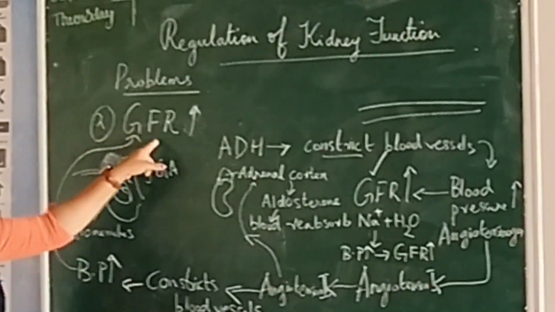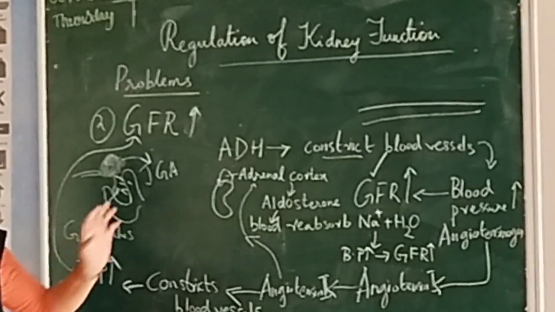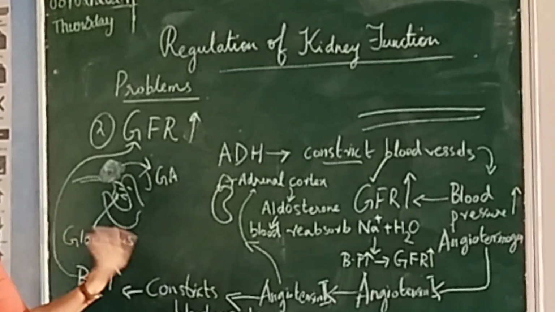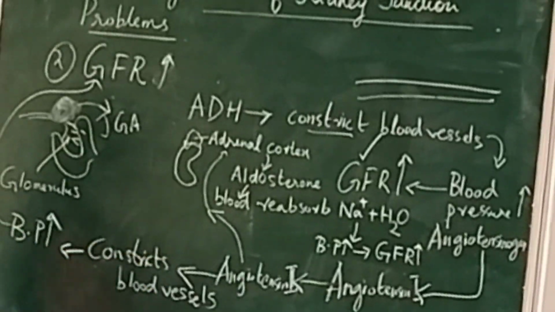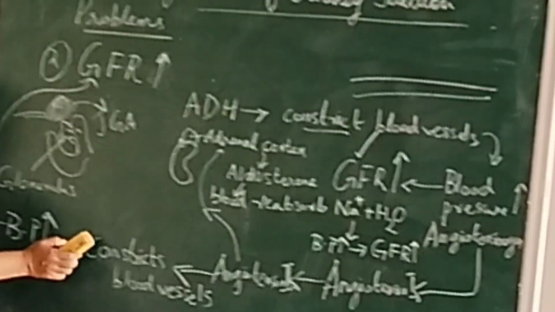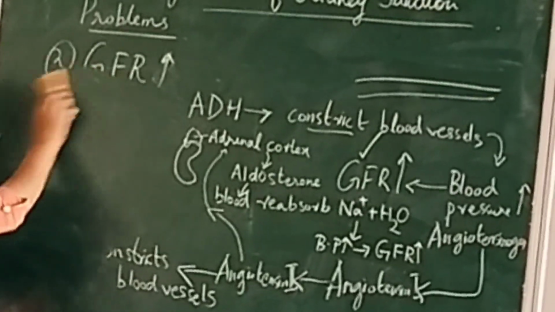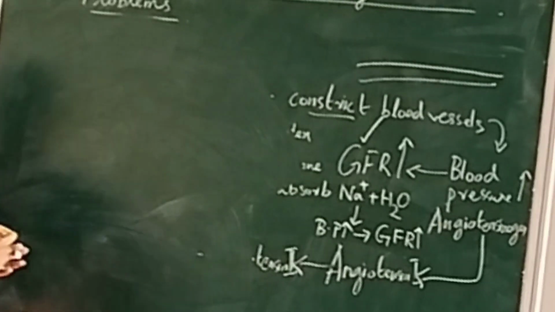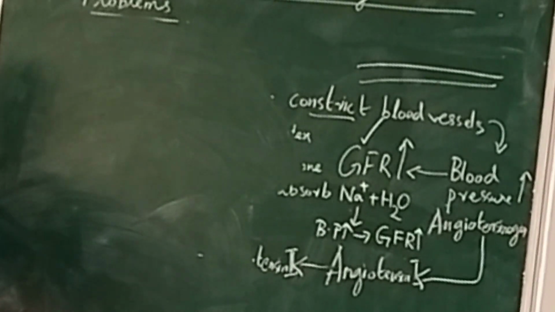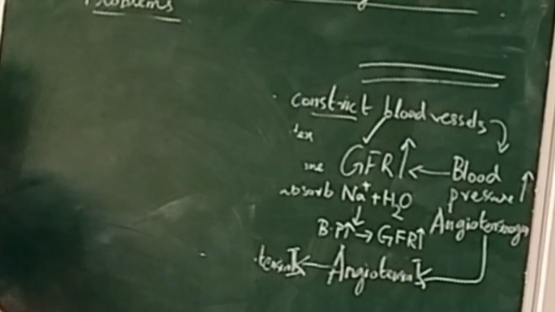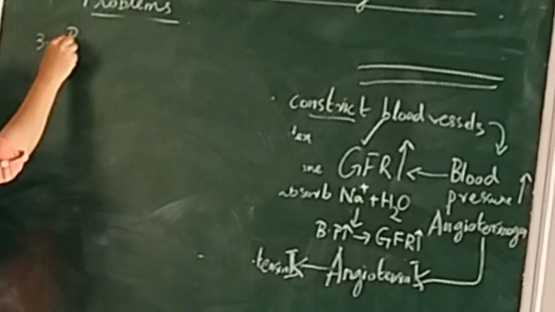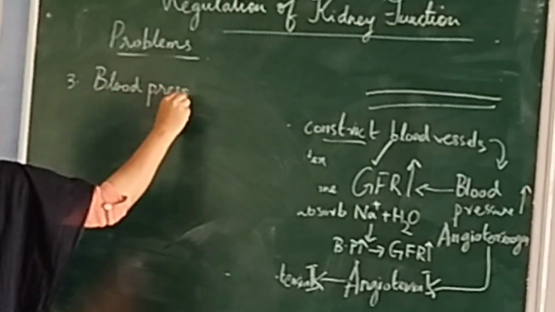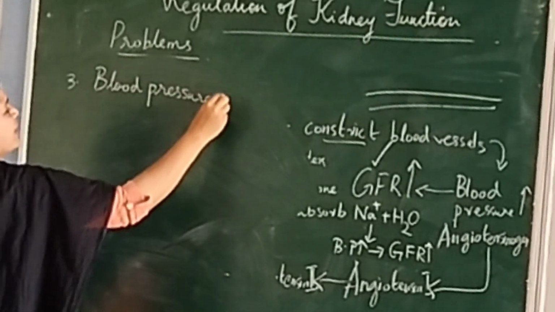So one problem was dilute urine, that was solved. This was the second problem, glomerular filtration rate was less. That problem got solved by these two methods. Now the last problem is that your blood pressure is too high. It is the opposite problem. BP is too high. You should decrease the pressure. Blood pressure is too high.